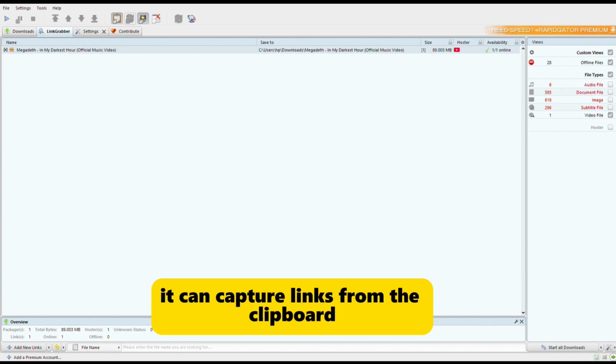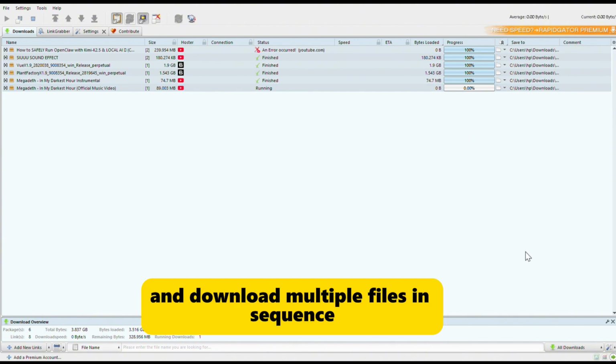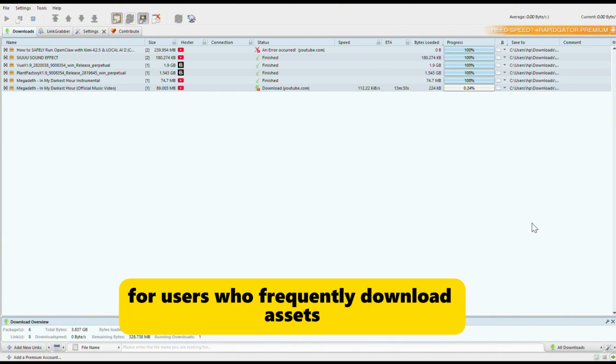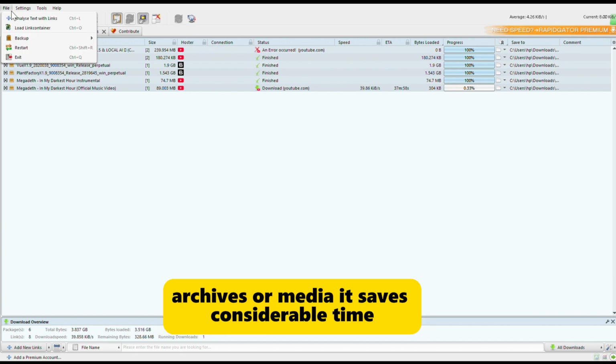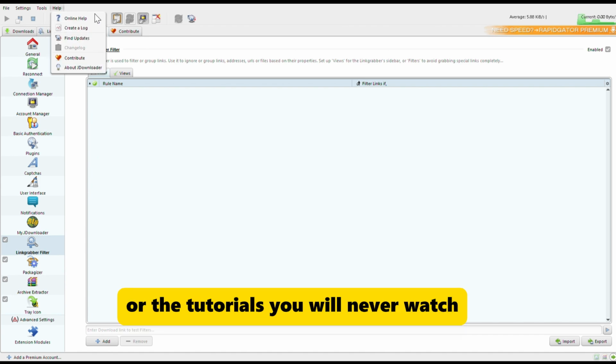It can capture links from the clipboard, bypass waiting timers on some hosting services, handle capture workflows, and download multiple files in sequence. For users who frequently download assets, archives, or media, it saves considerable time. With this, you can download all the software you will never use or the tutorials you will never watch.